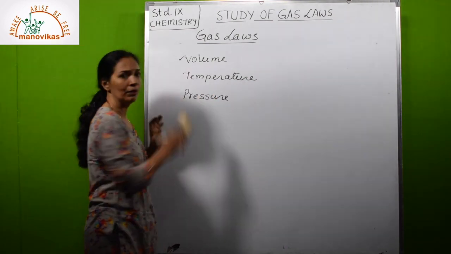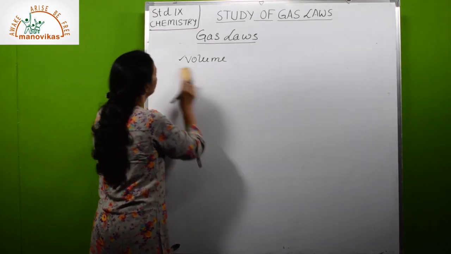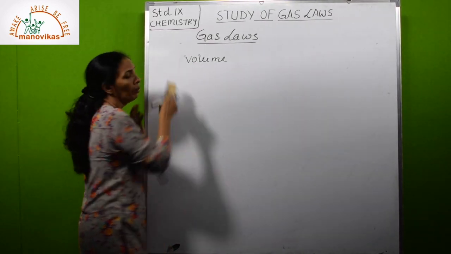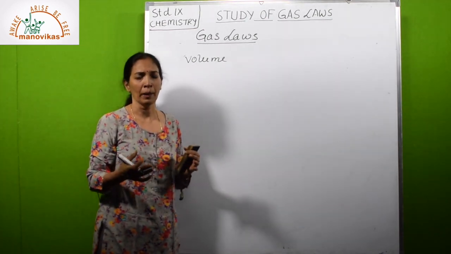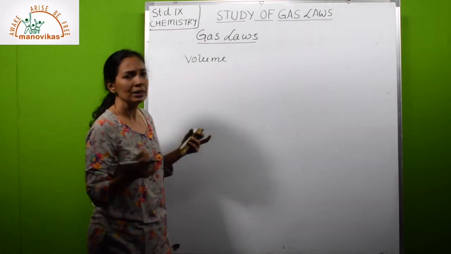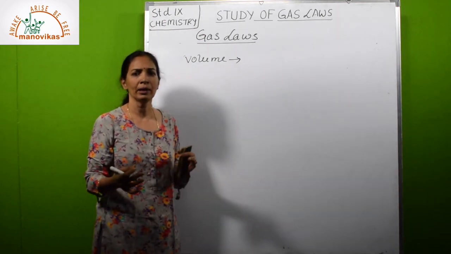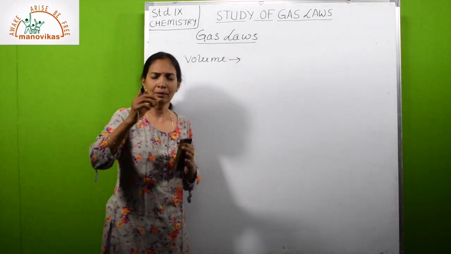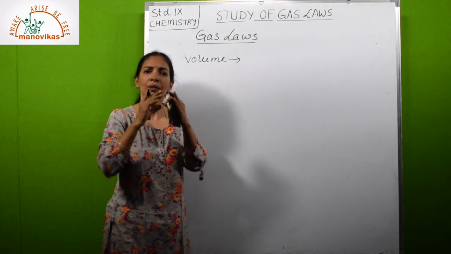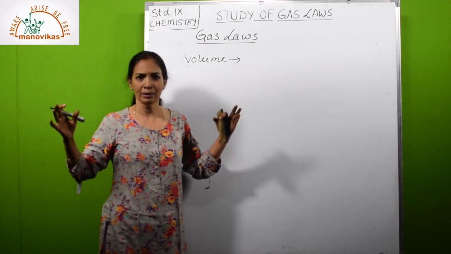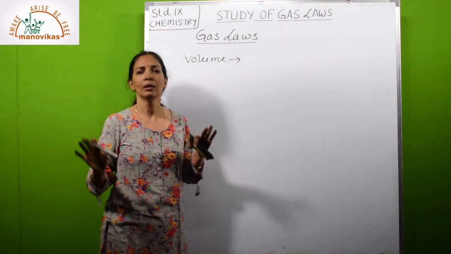So these are the three variables. Let us discuss them one by one. First, volume. If we want to define volume, we say space occupied. With respect to gas, if you take gas in a small container by applying pressure, it will occupy that, and if you transfer the same amount of gas to a bigger vessel with a greater volume, it will take the entire available space.